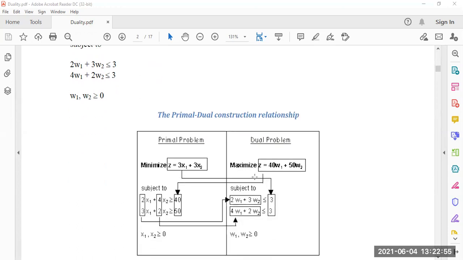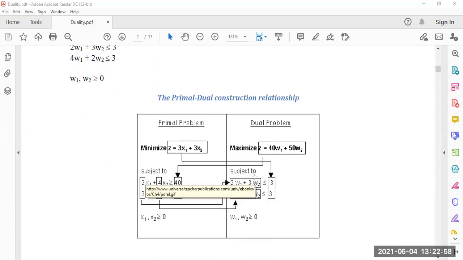Now here the flowchart is given, the primal-dual construction relationship. The primal problem was minimize z equal to 3x1 plus 3x2, subject to the condition 2x1 plus 4x2 greater than equal to 40, 3x1 plus 2x2 greater than equal to 50, and x1, x2 both greater than equal to 0. It was our primal problem.